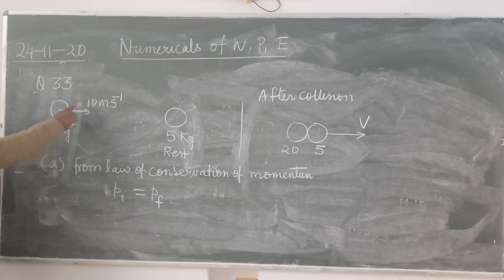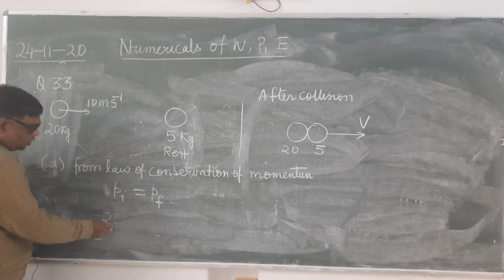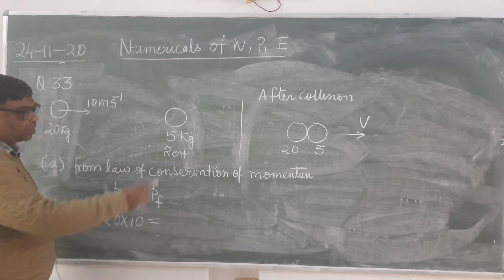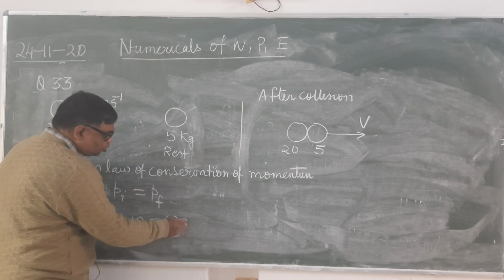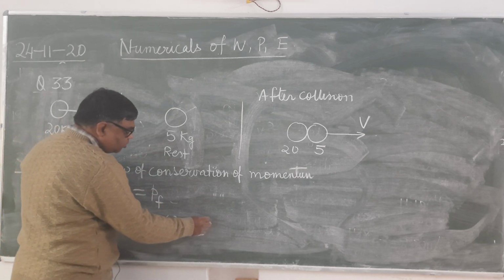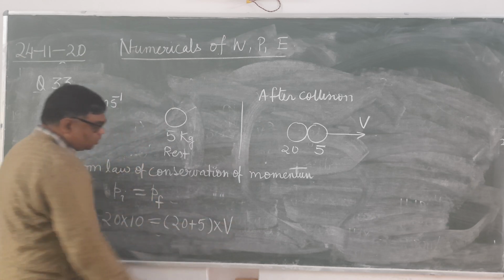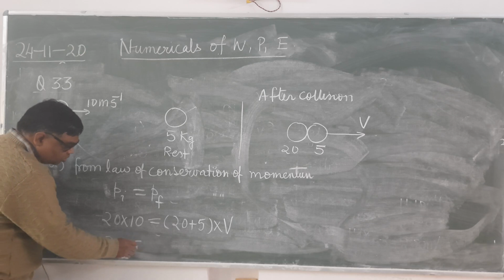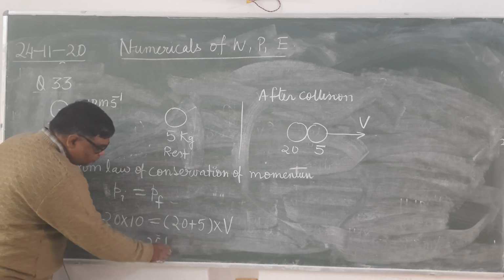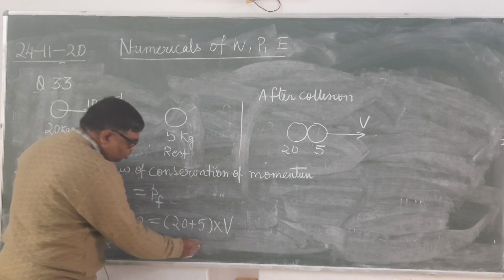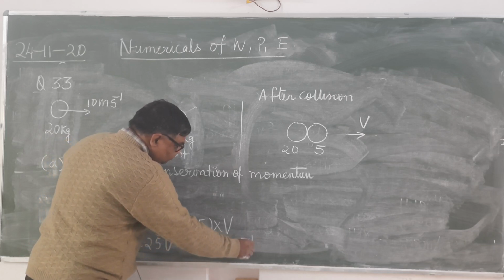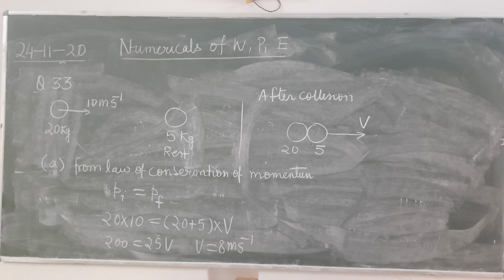It is only possessed by the 20 kg. It is clear? So 20 into 10. After collision, mass becomes 20 plus 5 into velocity v. So you can see 200 equals 25v, means v equals 8 meter per second.